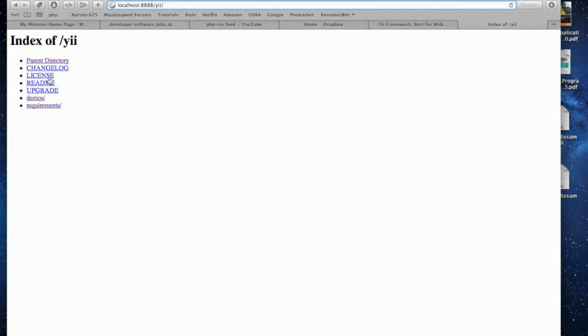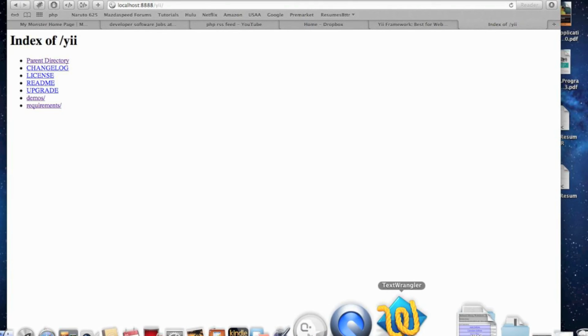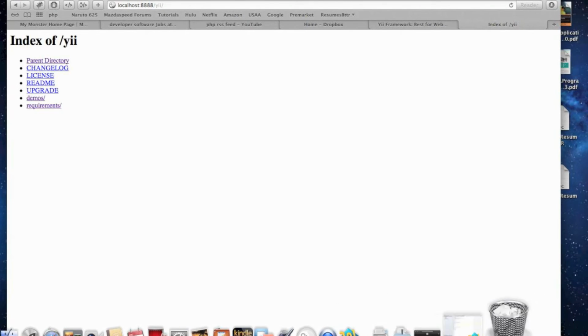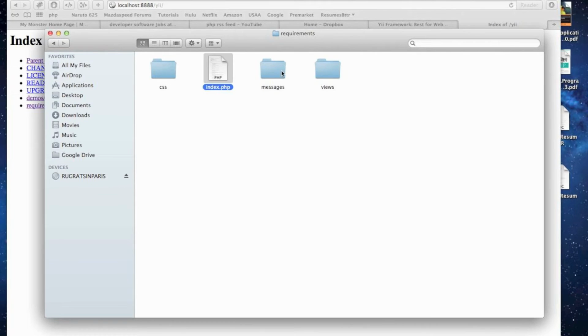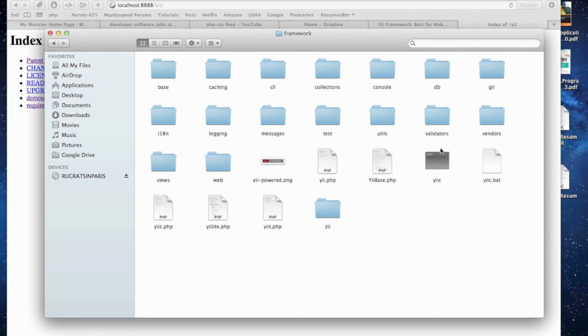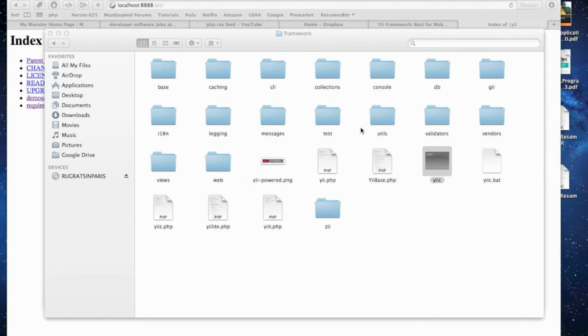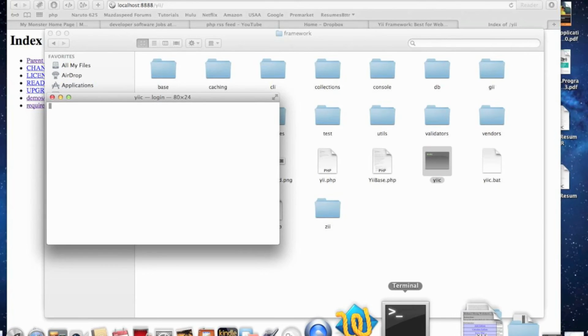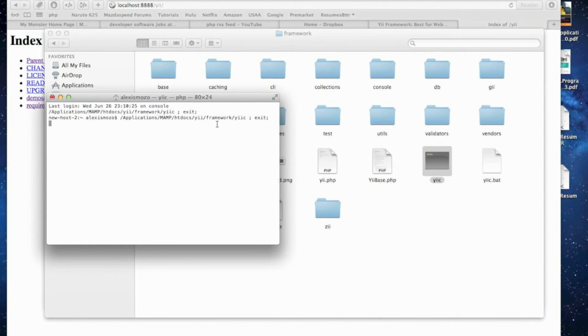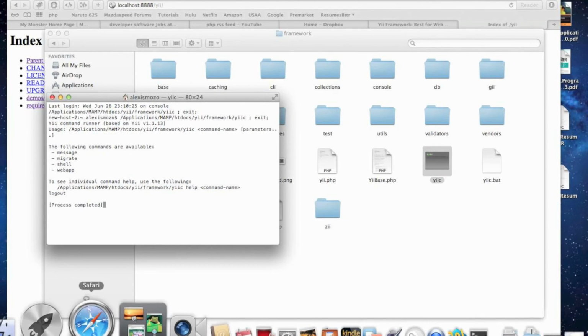Now the next thing we need to do is run the terminal and make a folder for ourselves so that we can work on a web project. The framework provides a nice little executable file called yik. It's right here. We'll see we can't actually run yik directly because it is an executable file, but we can run it through the terminal.